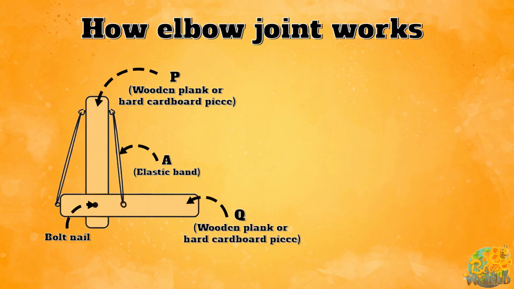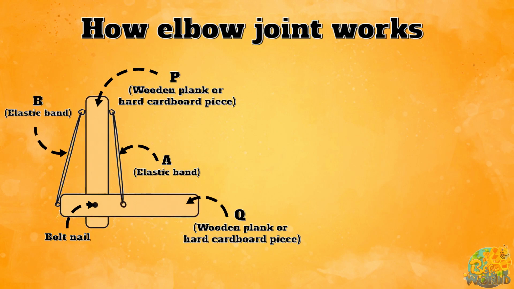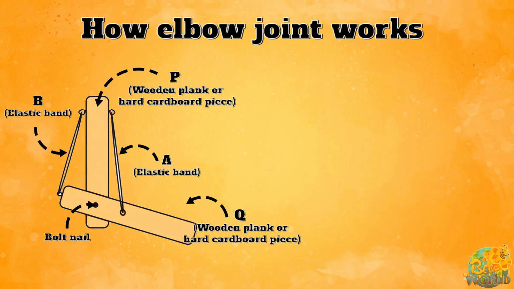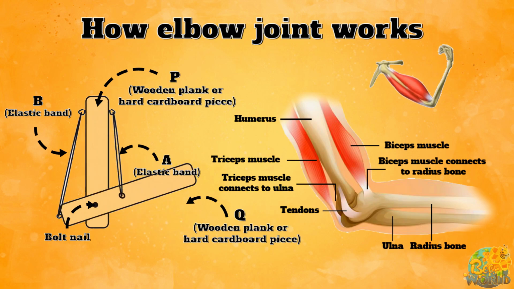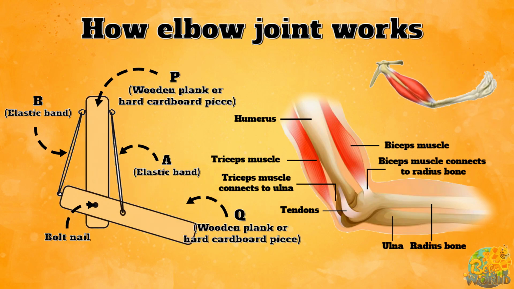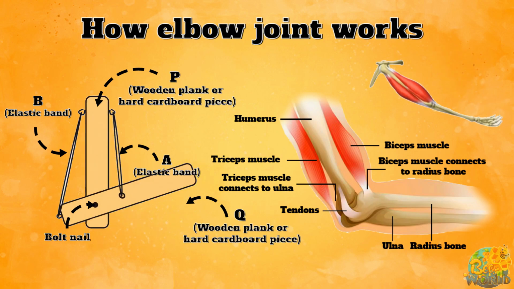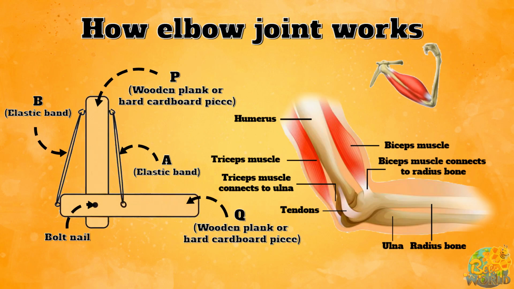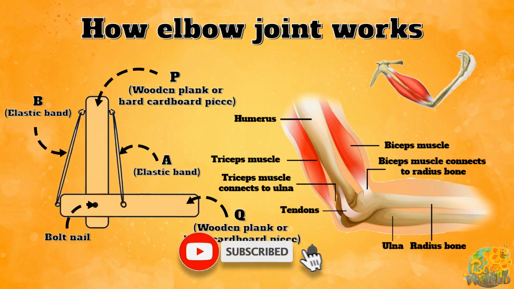When contracting the elastic band B without moving the wooden plank P, the wooden plank Q will come to the original position. Likewise, in the human elbow joint, when the biceps muscle is contracted, the lower part of the arm will raise up. When the triceps muscle is contracted, the lower part of the arm will come to the original position.